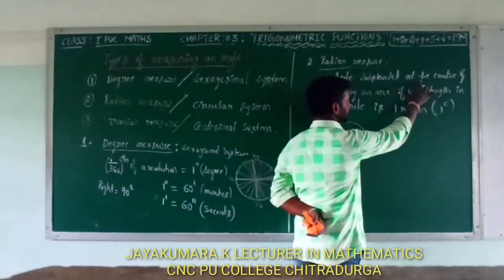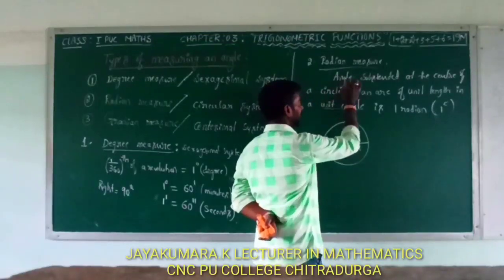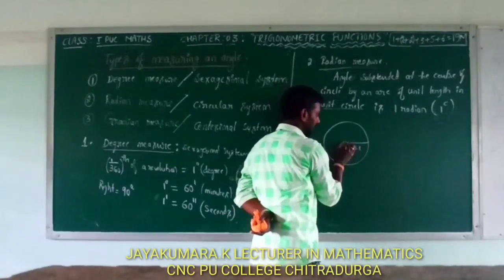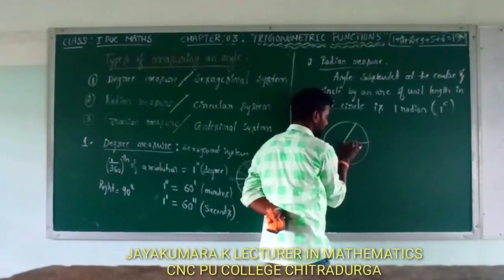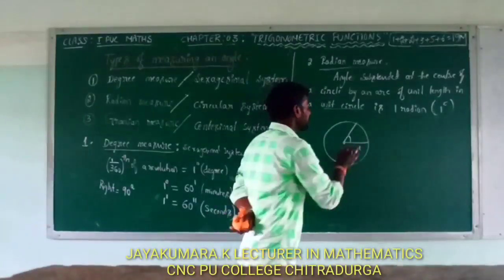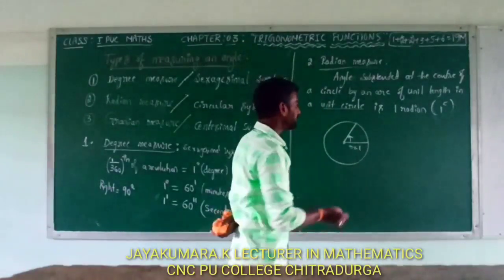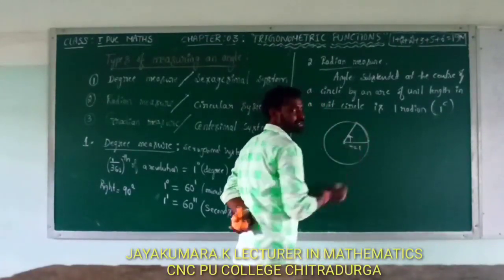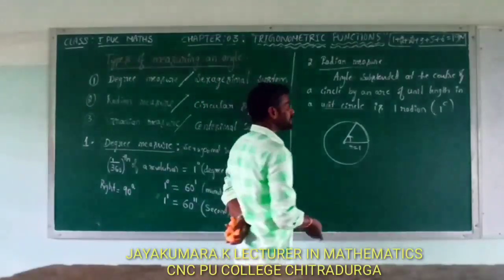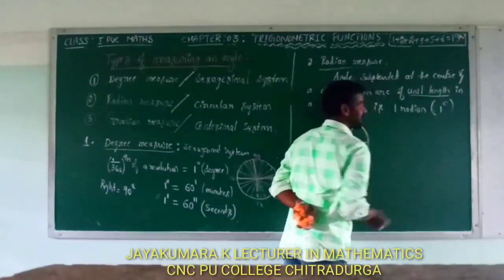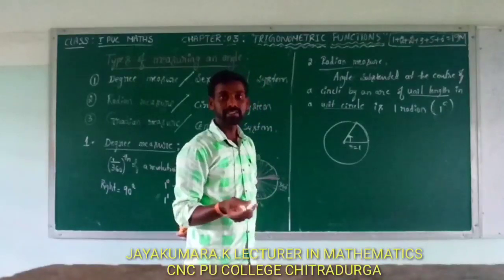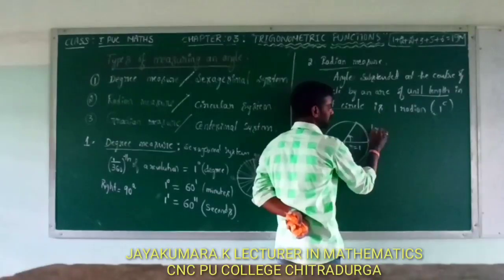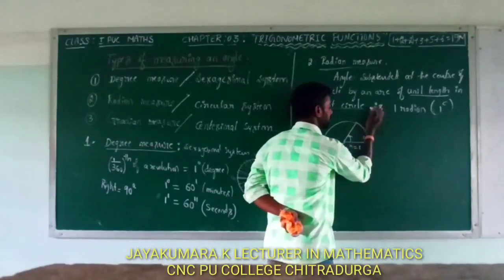Angle subtended at the center of a circle by an arc of unit length. Unit length means that length L is equal to 1 unit. Here this is an arc.